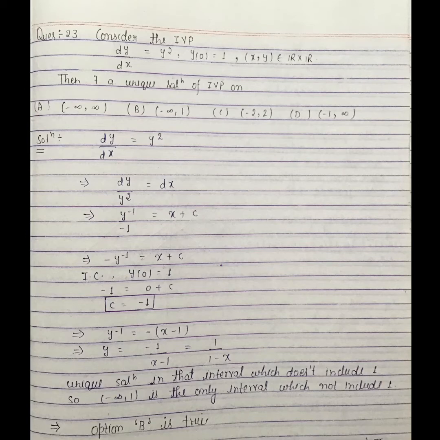This implies minus y to the power minus 1 is equal to x plus c. Applying initial condition, which is y(0) is equal to 1, we will get c is equal to minus 1. This implies y is equal to 1 upon 1 minus x. Unique solution in that interval which does not include 1. So (minus infinity, 1) is the only interval which does not include 1. This implies option B is true.